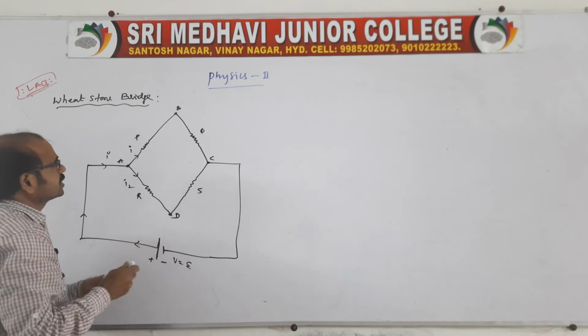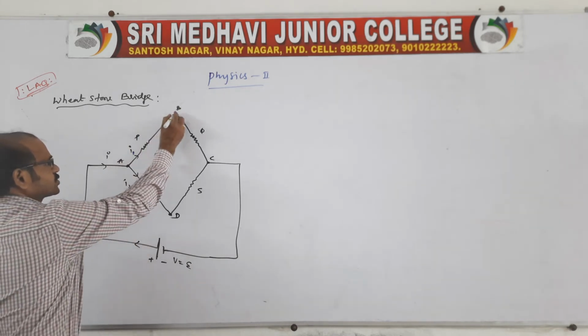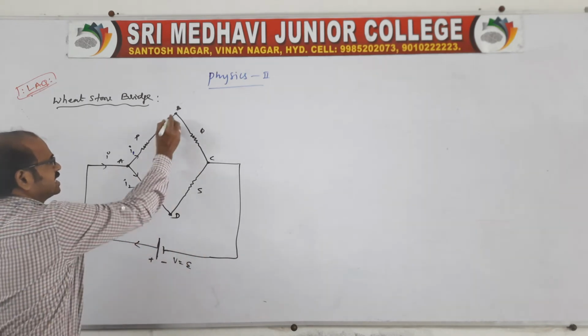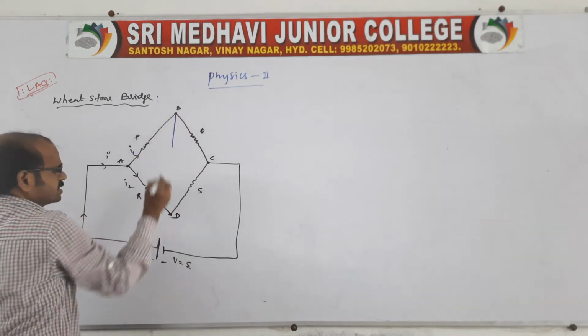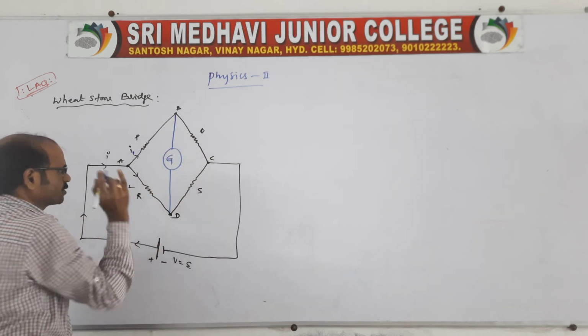You look into this, and this is I1 and I2. Therefore this I1 reaches to B. And one more point here, I'll tell you one thing. Between B and D there is another resistor connected, which is a galvanometer.